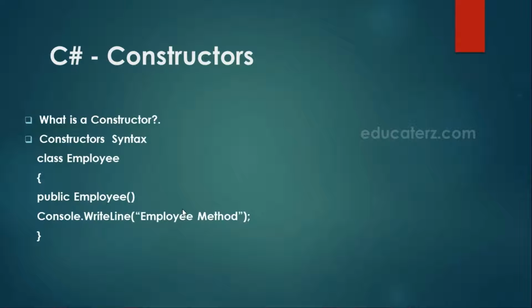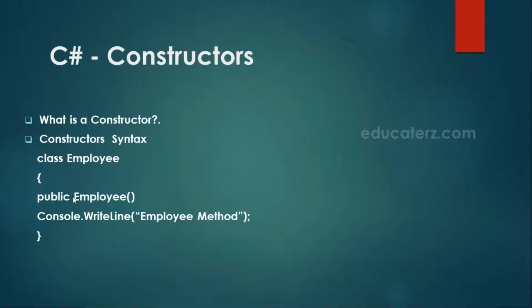Here we need to remember that a class can have any number of constructors, and constructors do not have any return type. You can see here a class constructor syntax. Here you cannot see any return type. Please remember, a class can have any number of constructors and constructors do not have any return type, not even void.